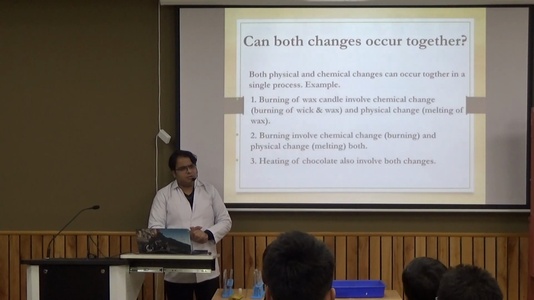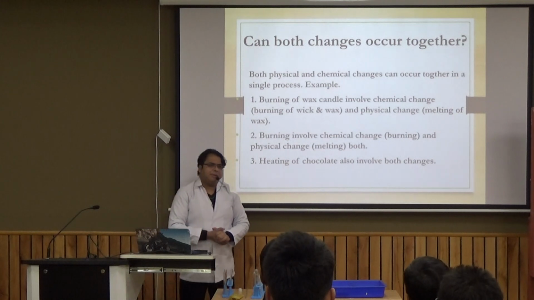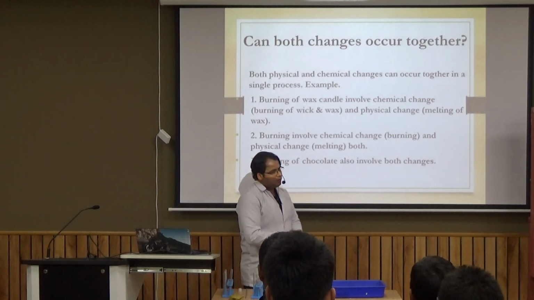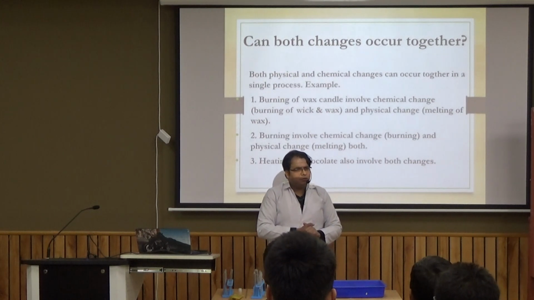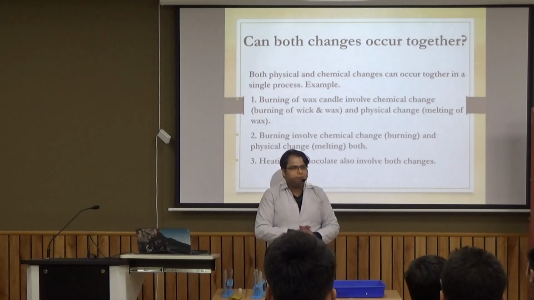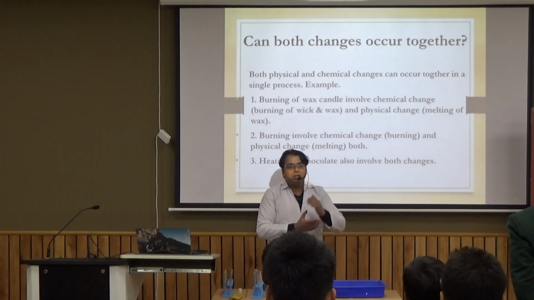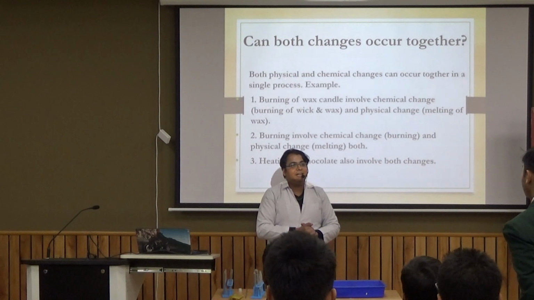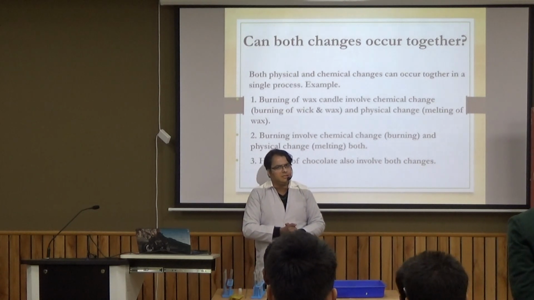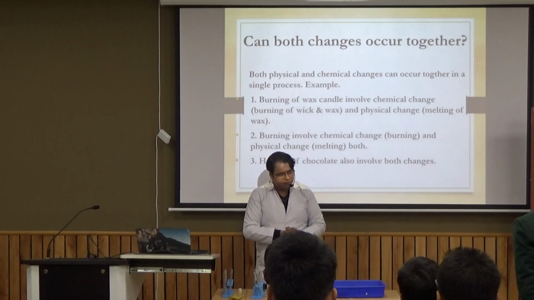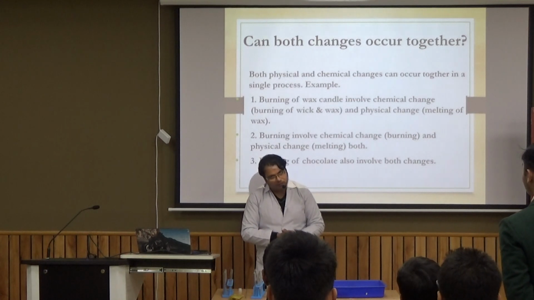Now, can both changes occur together? Yes, there are many examples where both changes occur together. For example, when we burn paper, what are the changes we observe? Anyone tell? Sir, physical and chemical changes. What are the changes that indicate a chemical change has occurred? Sir, burning of paper produces ash, which is a chemical change, and its state also changes.